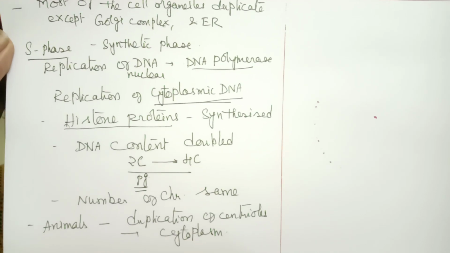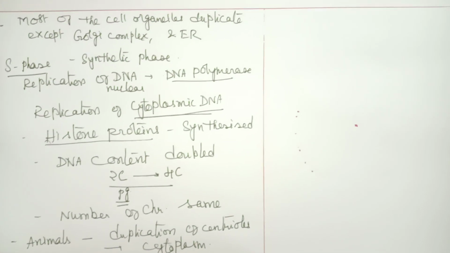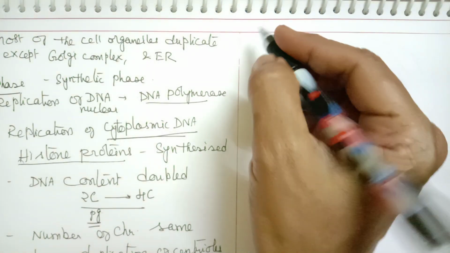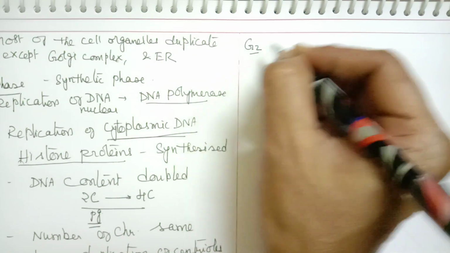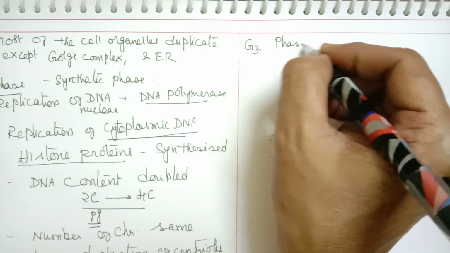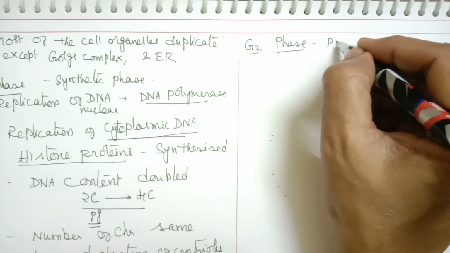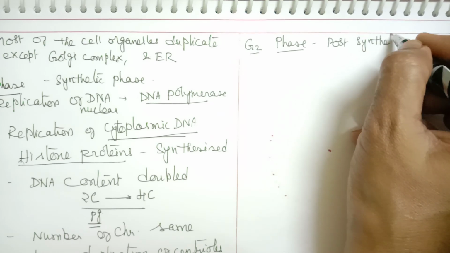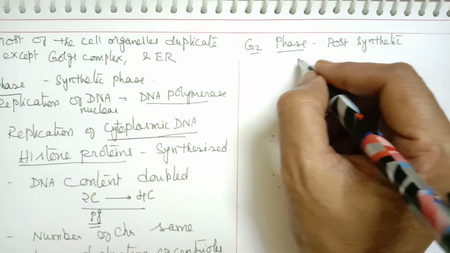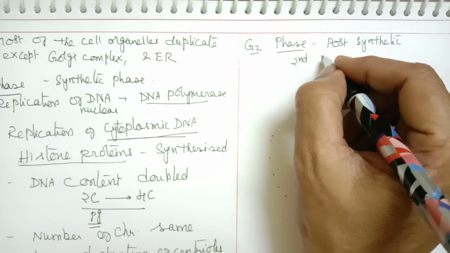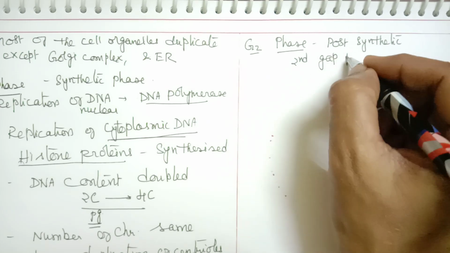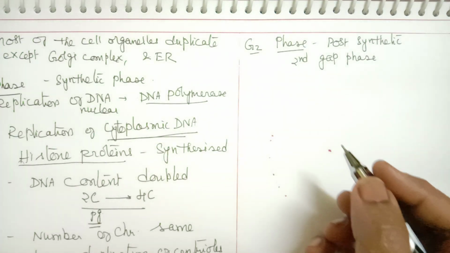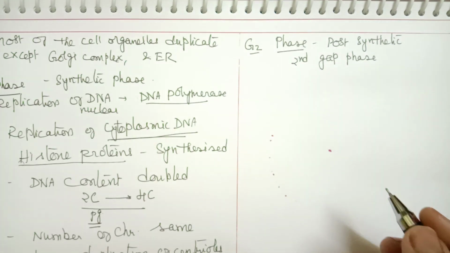Now let us see the third stage in interphase, which is called the G2 phase. G2 phase is called the post-synthetic phase, that takes place after synthesis, or it is also called the second gap phase.